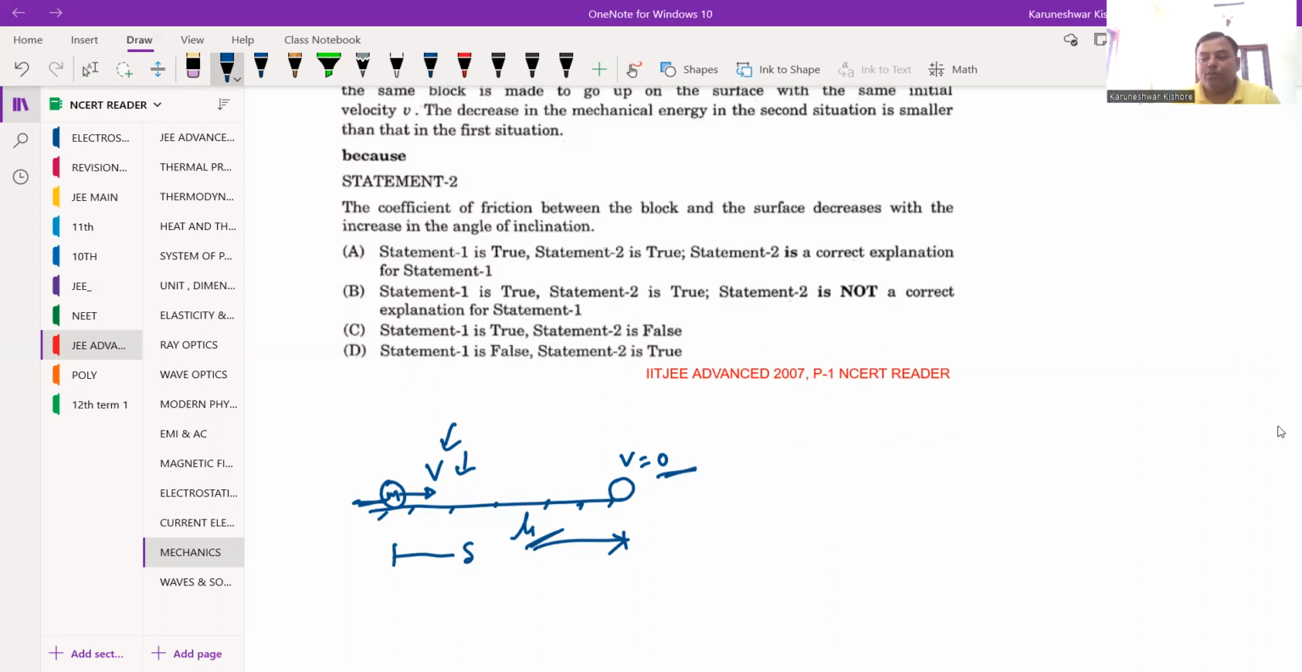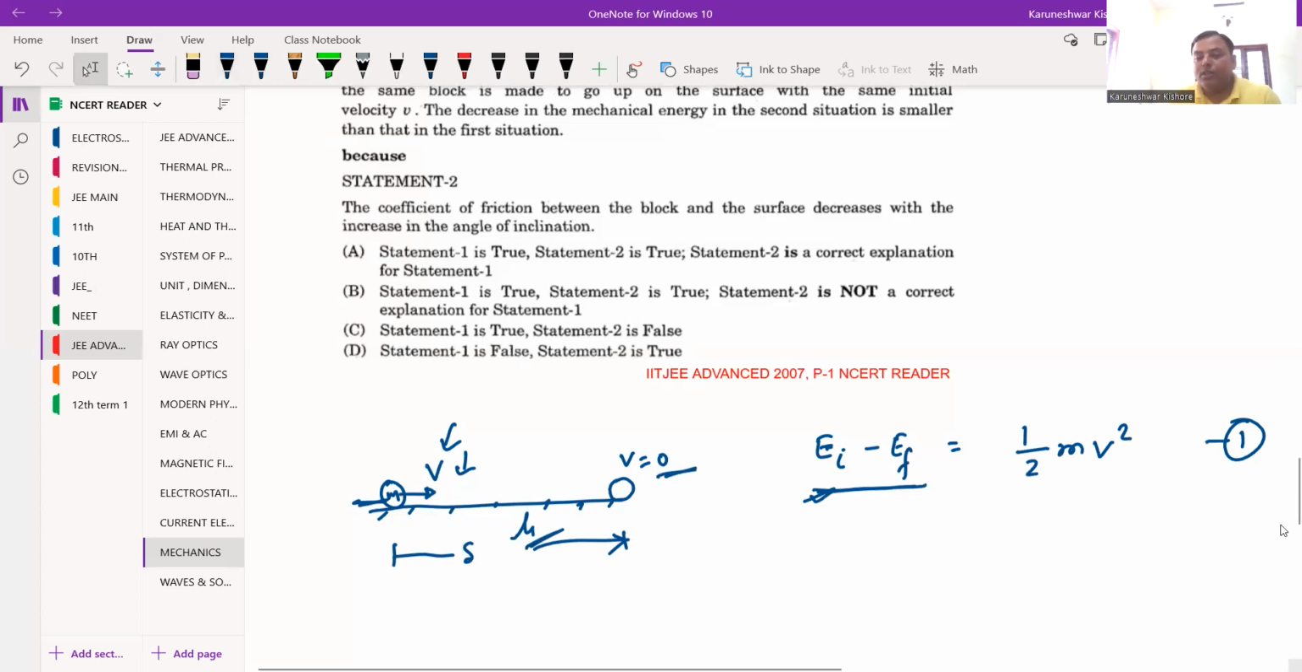So what is the loss of energy? This loss of energy is initial energy minus the final energy, which is actually zero here. So this is nothing but the initial kinetic energy, half mv square, minus zero, the final kinetic energy. This is the loss in energy, initial minus the final. And this loss is due to the friction. So in the question, asking the decrement in the mechanical energy in the second, what is the second? This is the first situation given to you.